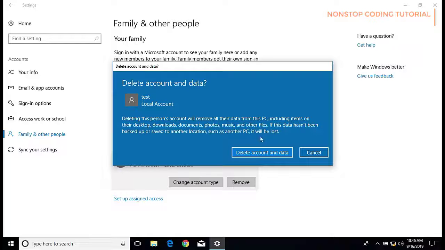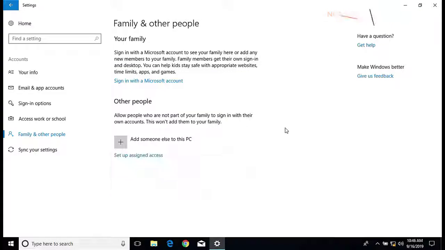I know what I'm doing, so I'm going to delete the account and data. It's going to take a while, and that's how you do it. As you can see, it's not listed here anymore. So that's how easy it is to delete a user account or manage your Windows 10 user accounts. And that's all for now.